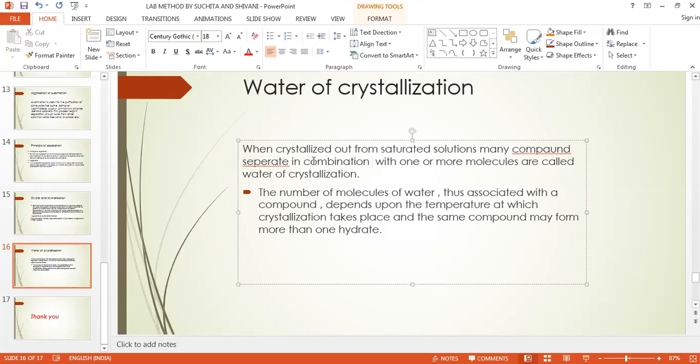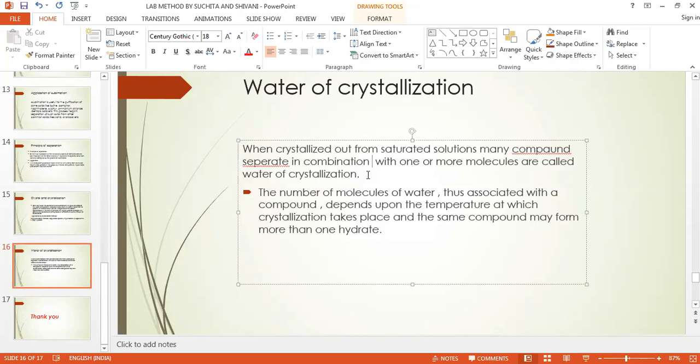When a compound crystallizes out from a solution, many compounds separate in combination with one or more molecules of water. These molecules are called water of crystallization. The number of molecules of water thus associated with a compound depends upon the temperature at which crystallization takes place, and the same compound may form more than one hydrate.